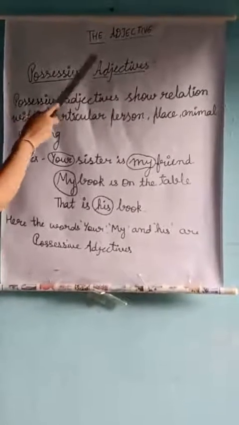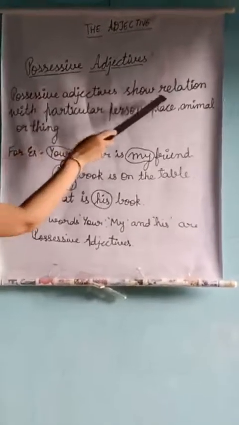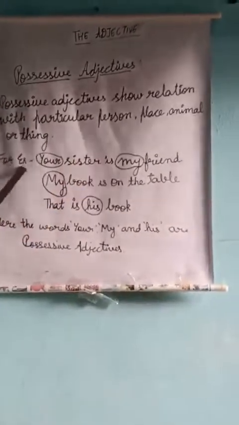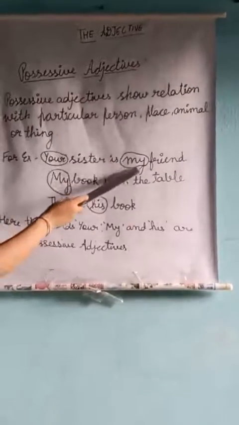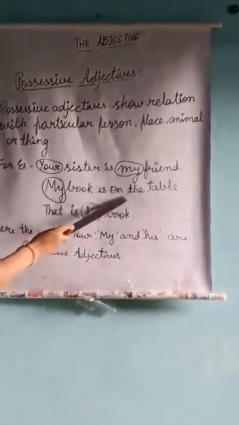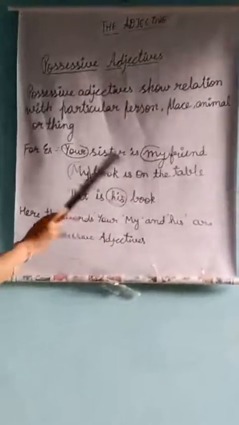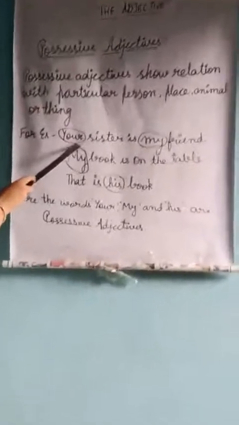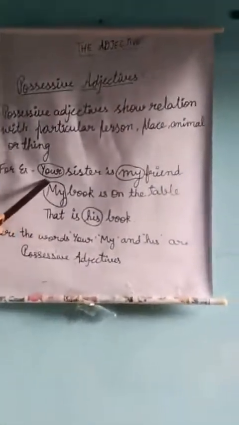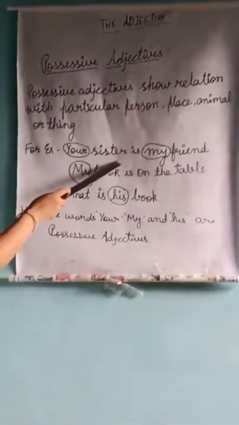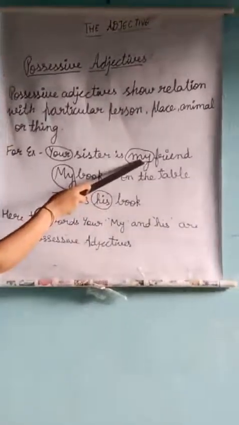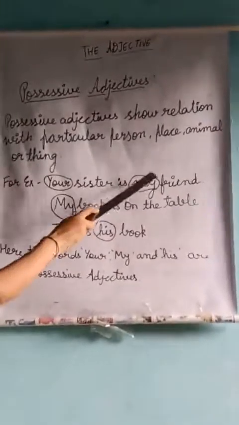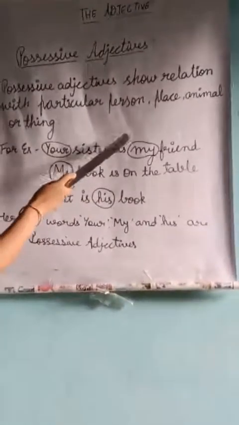Last is possessive adjectives. A possessive adjective shows the relation of a particular person, place, animal or thing. For example, your sister is my friend. My book is on the table. That is his book. Now look at this sentence, your sister. Here the word your qualifies the noun sister. Here the word my qualifies the noun friend. They show the relationship: your sister and my friend.